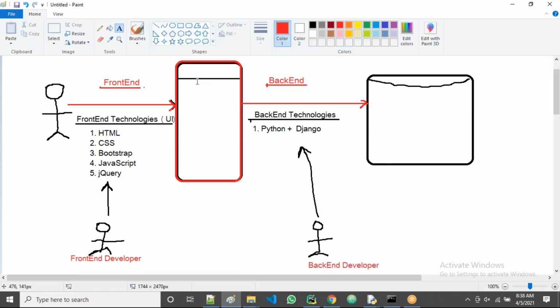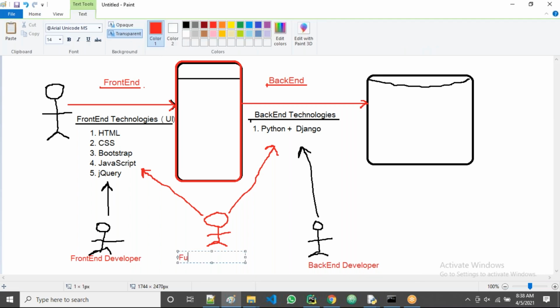Now a person who is working on both front end and back end, guys. I'm taking one more person, right? He is working on the front end part and also working on the back end part. Then he is called full stack web developer, guys. He is called full stack web developer.